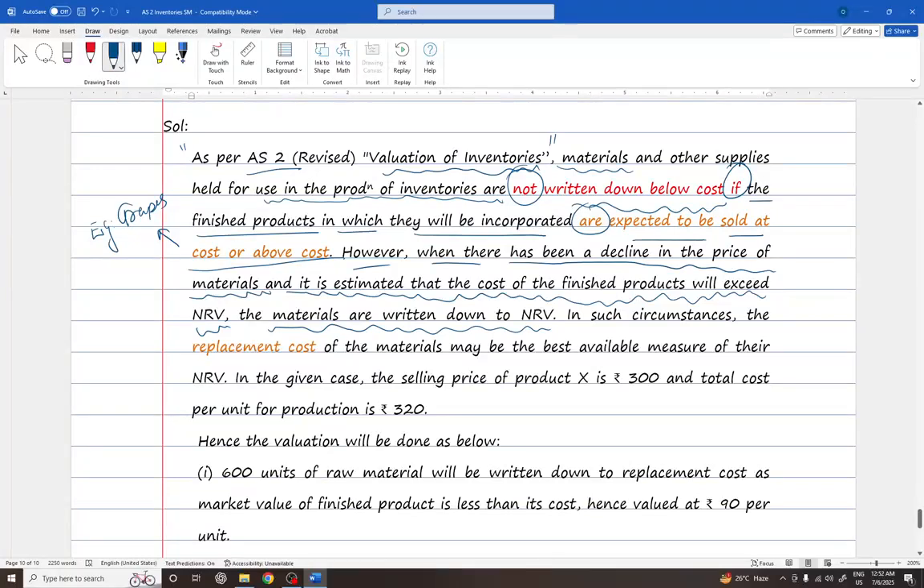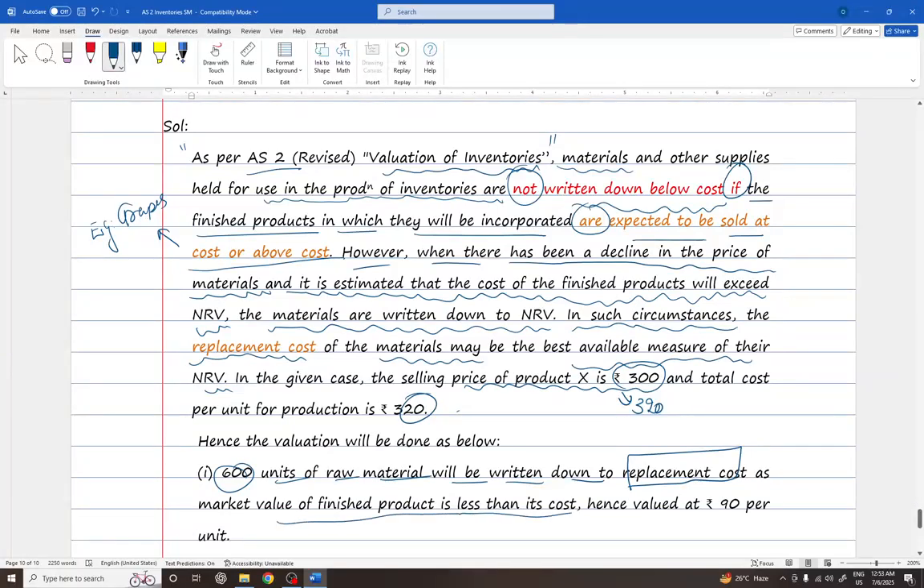Let's continue with this same question. I will explain with another question later. In such circumstances, the replacement cost of the materials may be the best available measure of their NRV. In the given case, the selling price of the product is 300, whereas the cost is 320. Hence, the valuation will be done as below. 600 units of raw materials will be written down to the replacement cost, as NRV 300 is less than 320, as the market value of the finished goods is less than its cost. Hence, the value is rupees 90 per unit. What is 90? Replacement cost of raw material.